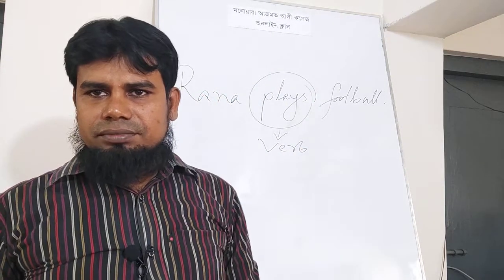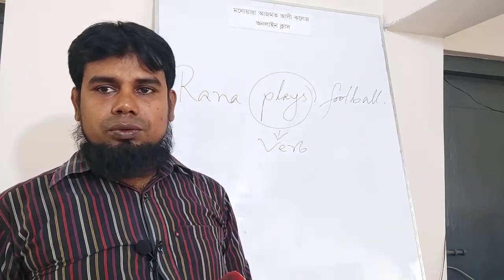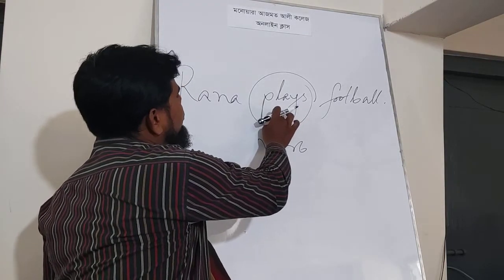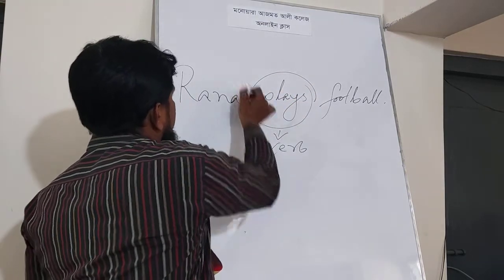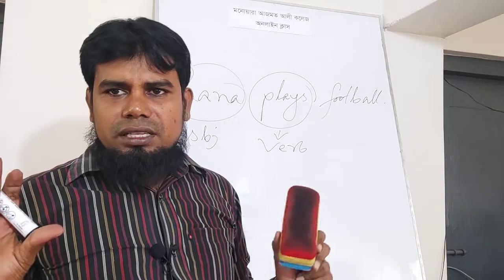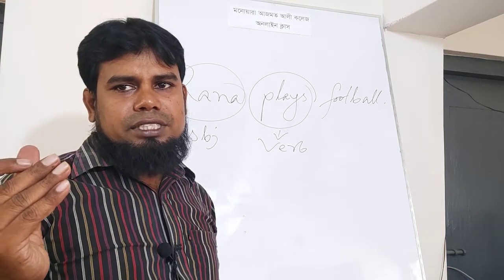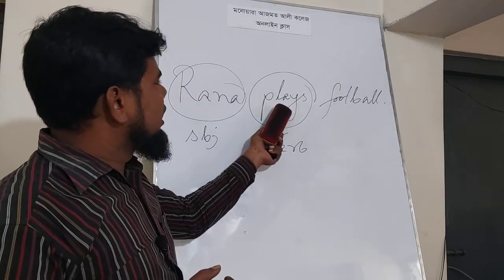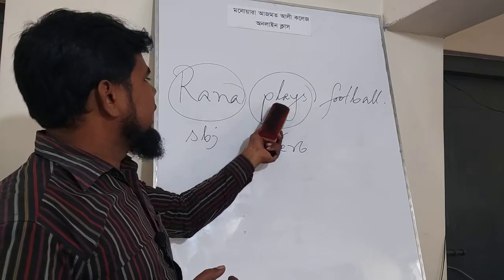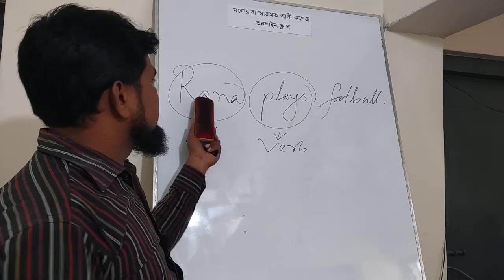Now we will try to find our subject by making a question to the verb with the word who or what. Now make a question to this verb with the word who. Who plays? Answer is Rana. That means Rana is subject here. By making a question to verb with the word who or what, we can get the subject. Now we have already found out subject and verb.